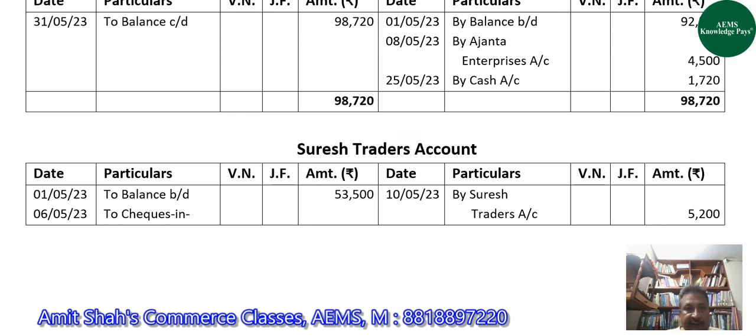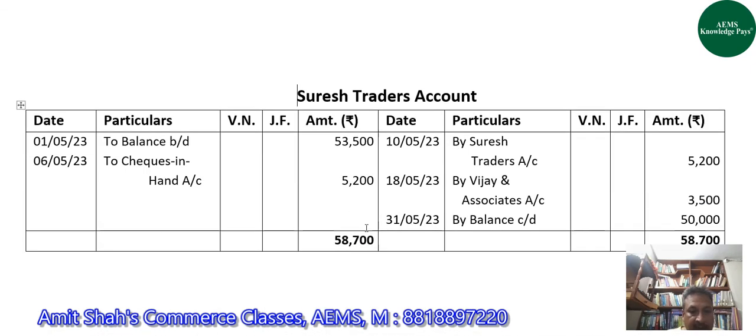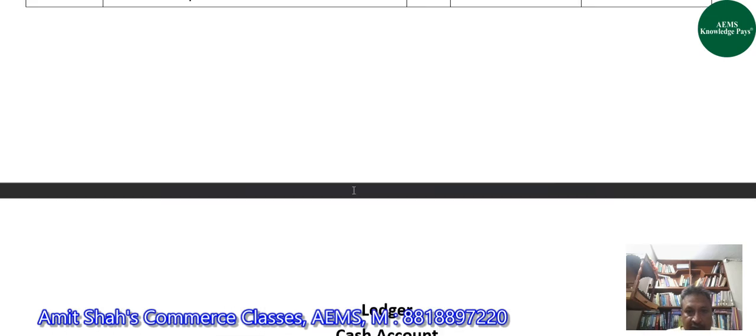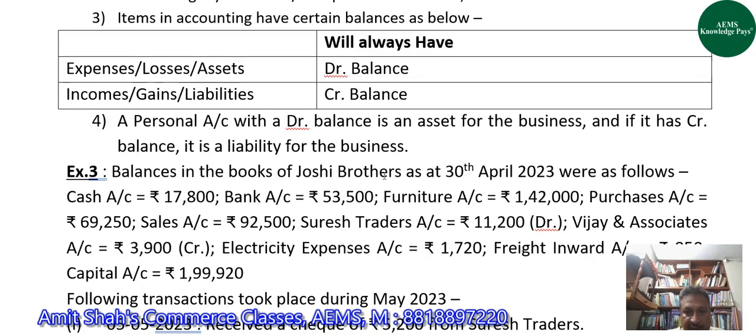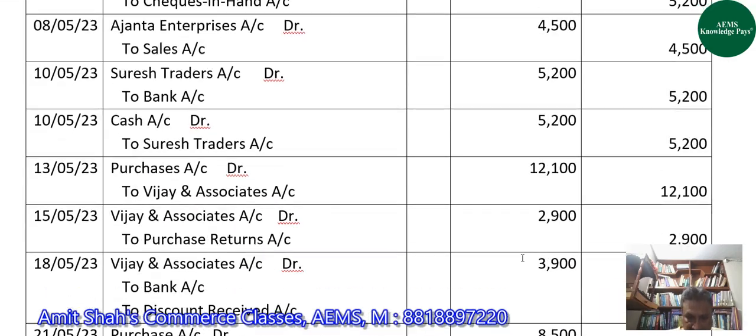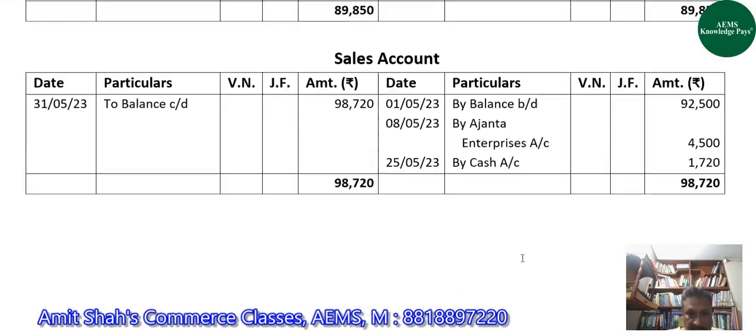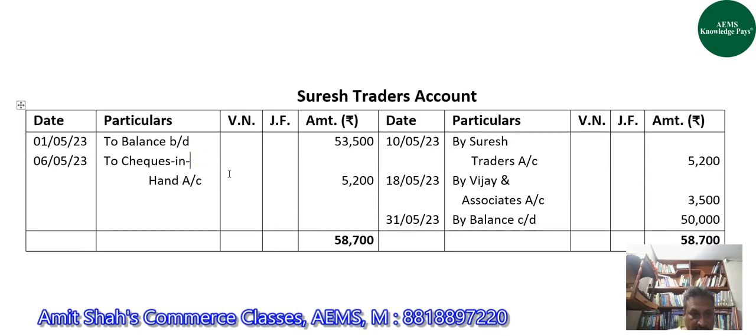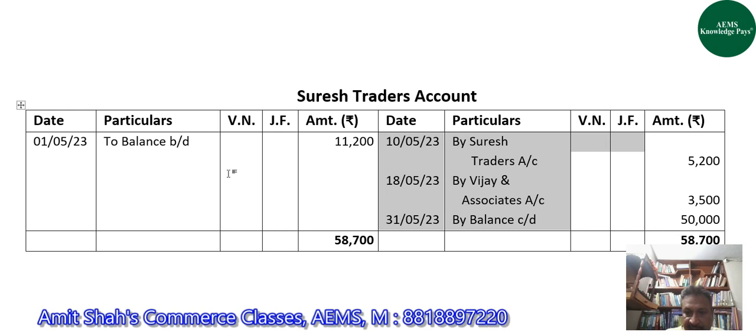Okay, guys, so I'm starting with Suresh Traders account now. Suresh Traders account has debit balance of rupees 11,200 at the beginning of the month. So here on 1st May, we will write to balance brought down with 11,200.